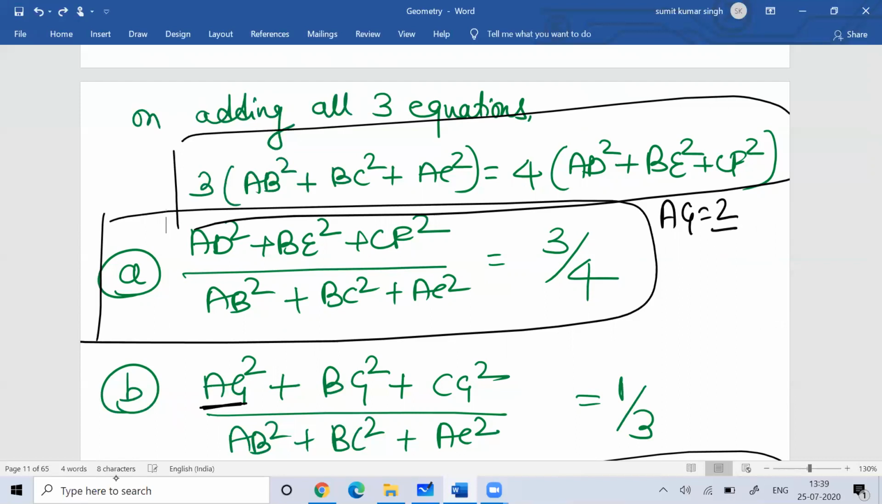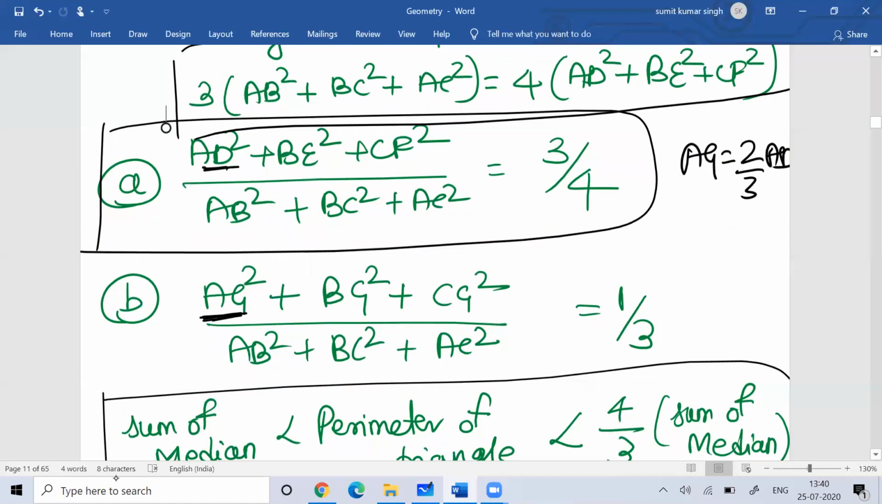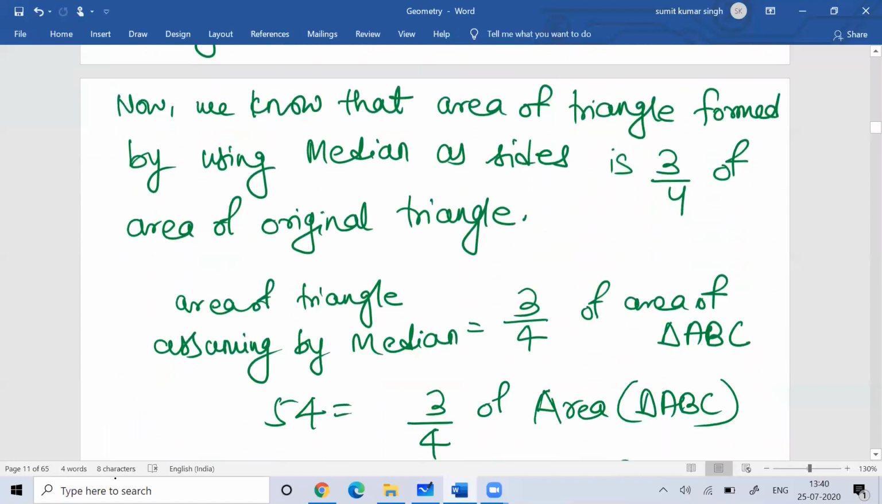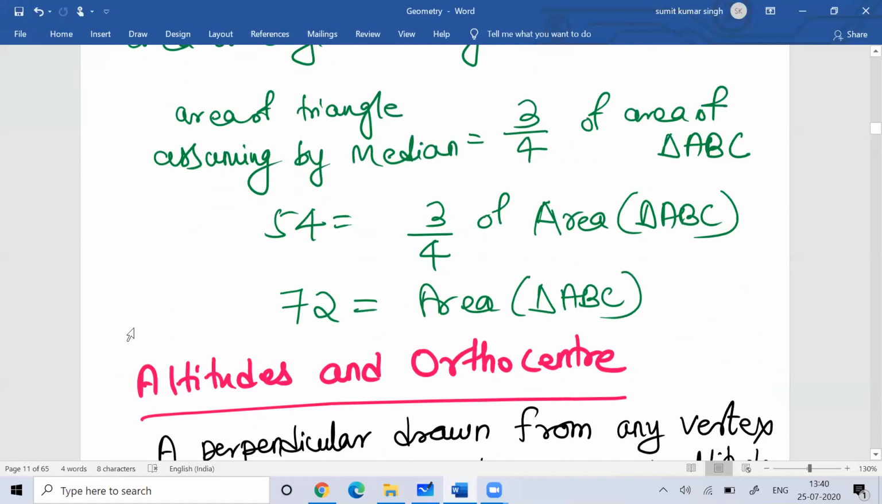You understand, right? In place of AD, I can write AG, but you know that AG is equal to two-third of AD. Similarly, I can write BG equal to two-third of BE, and CG equal to two-third of CF, and based upon that I can find the ratio. So the ratio is 1 by 3. Fine. So this was Apollonius theorem, a very important property which you can remember.